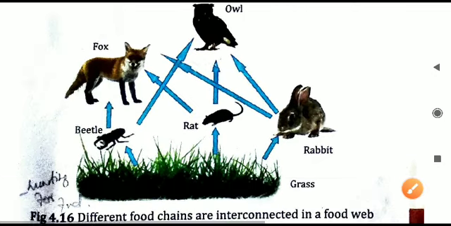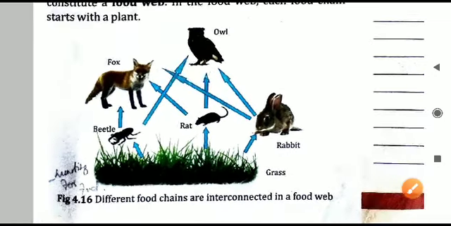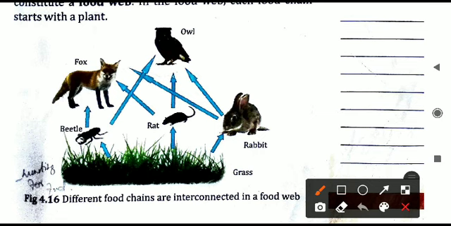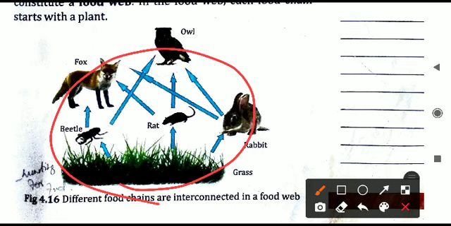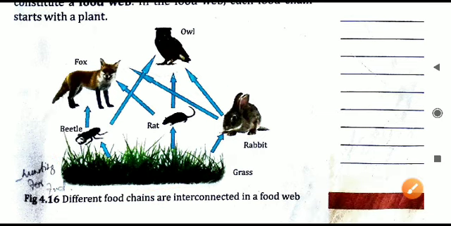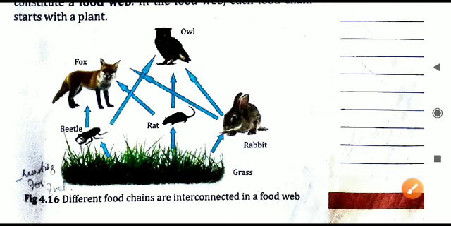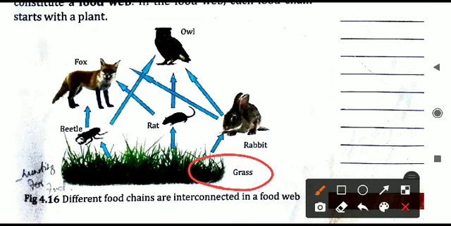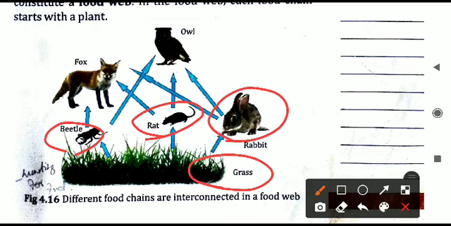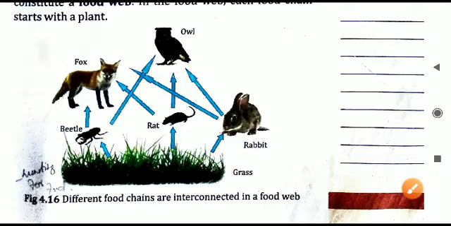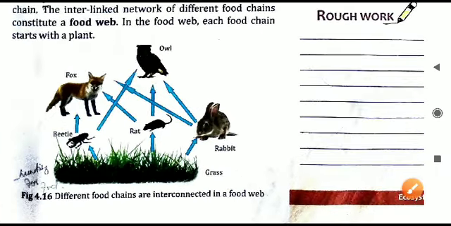So in the food web also the same thing will be there, but it will be a group of food chains. You can see a network of food chains, all interconnected to each other. So this is a diagrammatic representation. It also begins with the plants or the producers. Here in this diagram they have shown grass representing the producer. Grass is eaten by insects like beetle. It can also be eaten by rat, and also by herbivorous animals like rabbit. So all these can eat the plant products. Then again these insects can be eaten by other carnivorous animals. As you can see, all these are interconnected, and this is what is called a food web.